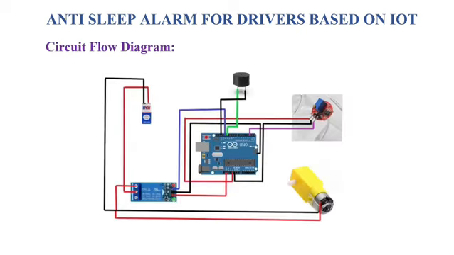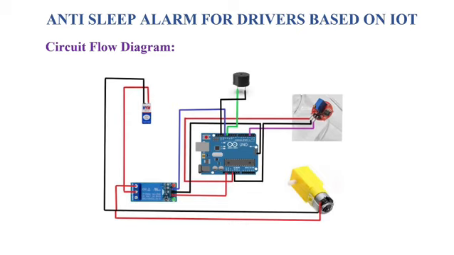And about the circuit flow diagram, as my friend already said, these are the basic components we are using in our project. The battery gives the power supply to all other components. We are using the Arduino Uno because it is beginner friendly, and our project is specifically based on detecting the state of the driver and controlling the relay.